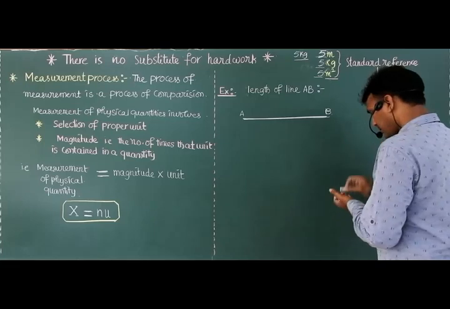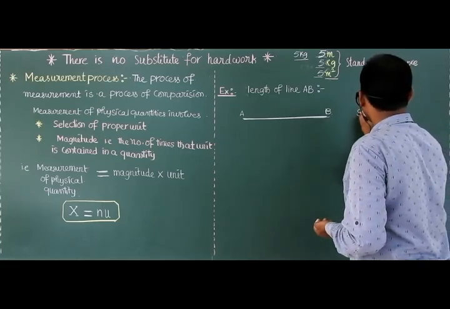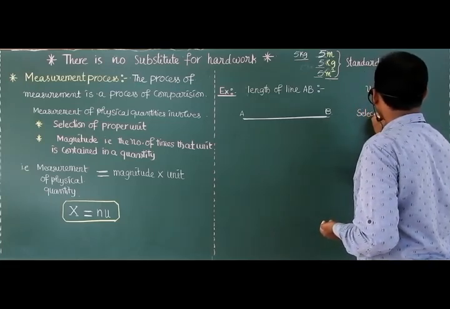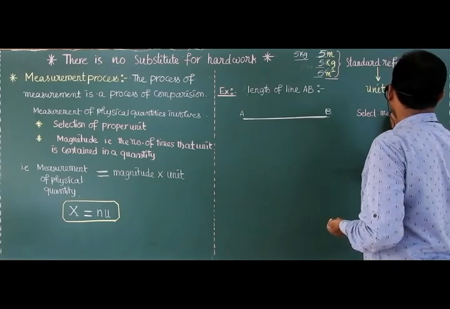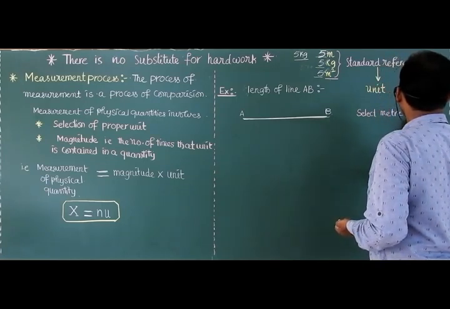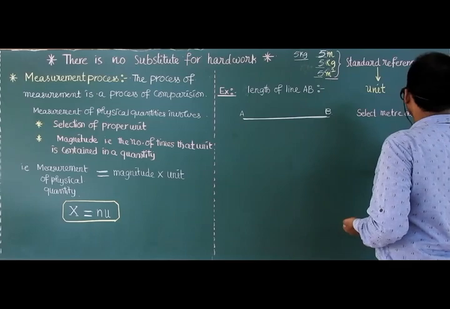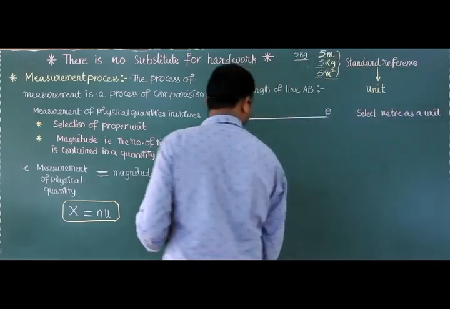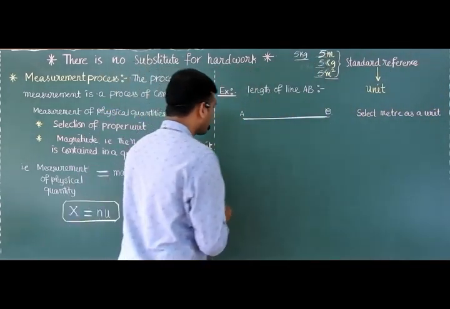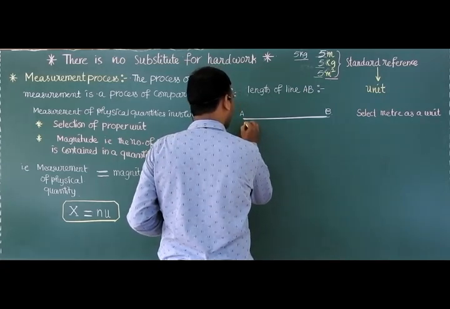So I want to find the length of this AB. Select meter as a unit. Now, here I am taking a 1 meter rod.